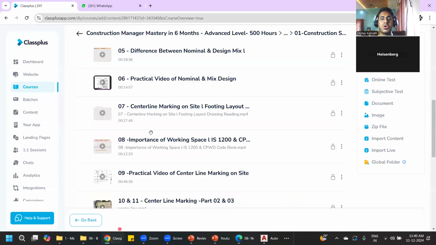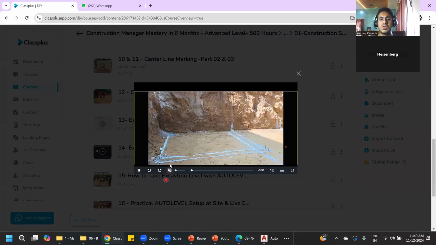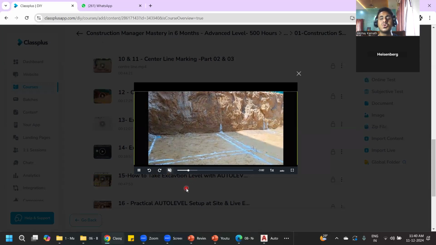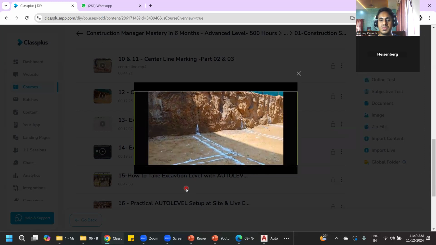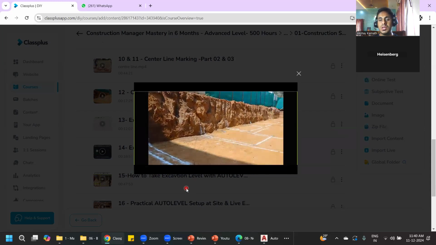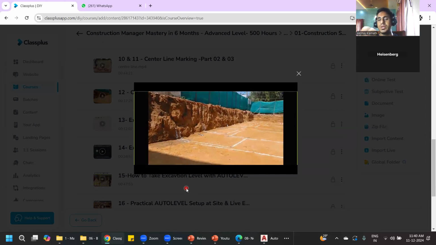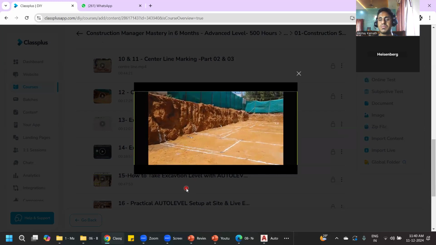The same thing I taught you here practically from the site. See, this is how you try to learn from my courses. I'll teach you directly from the site. All these are your center line marking. All these things you don't do in AutoCAD. In AutoCAD, you'll prepare such plans and give. This is footing layout and all. But you have to do the execution. Without knowing the execution, you cannot go and do any supervision work somewhere.